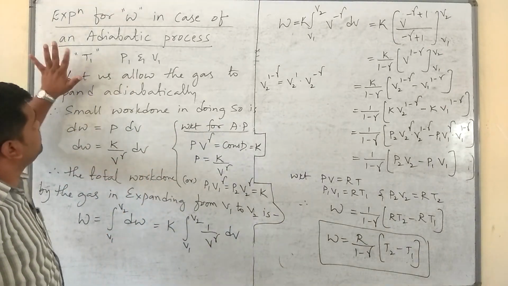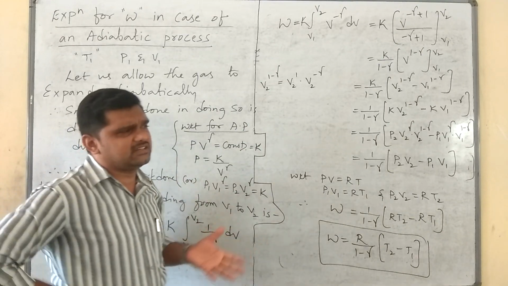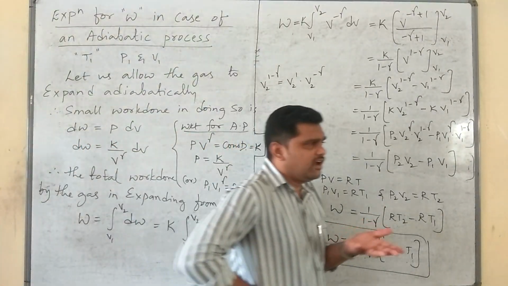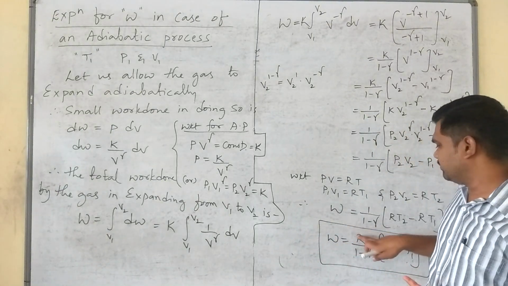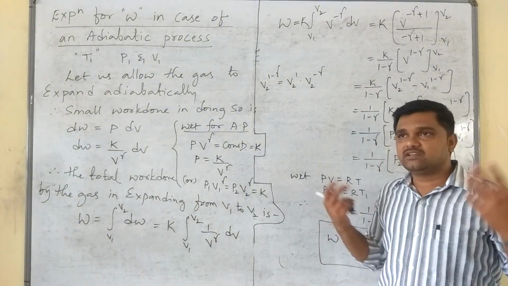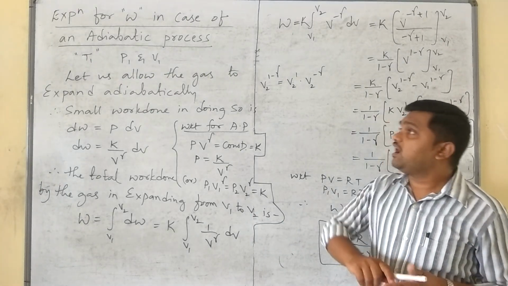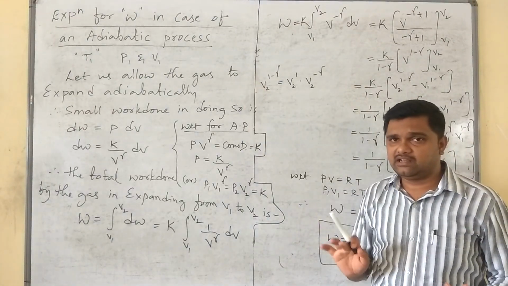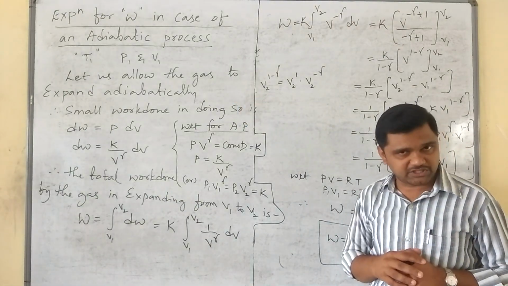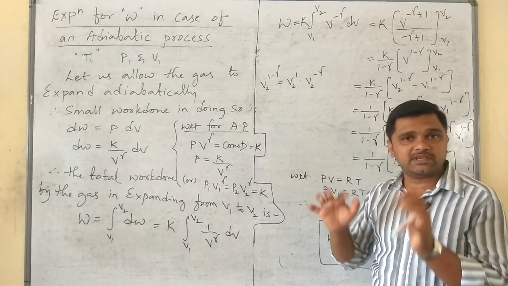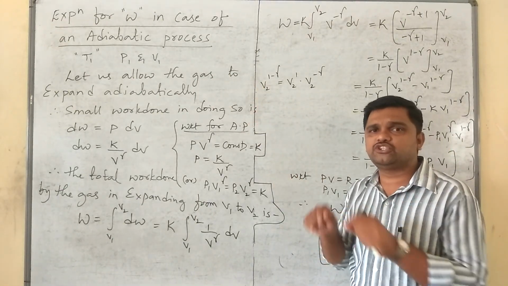Okay, next, as usual we will make one assumption here. Let us consider 1 mole of an ideal gas. Why do we always take 1 mole of an ideal gas? In order to eliminate that coefficient. Hence, let us consider 1 mole of an ideal gas at temperature T1, that is the initial temperature. Let P1 be the initial pressure of the gas, and let V1 be the initial volume of the gas. These are the assumptions we should make.